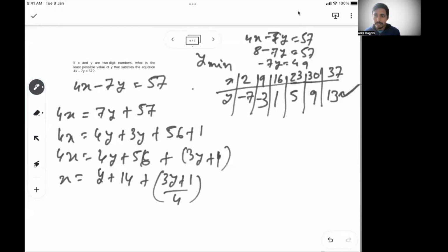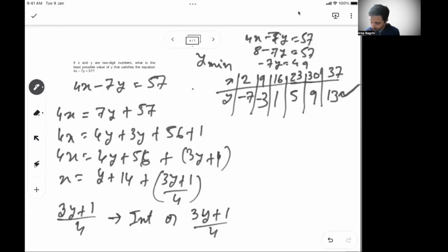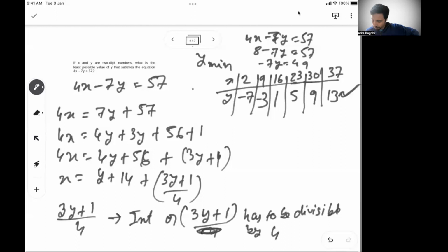So x is a two-digit number, so it's an integer. So in order to become an integer, (3y plus 1) by 4 has to be an integer. Or I can write, 3y plus 1 has to be divisible by 4. So then you start looking for the minimum value of y. If it is a 2-digit number, it is 11, right? Or 10 you can think of.